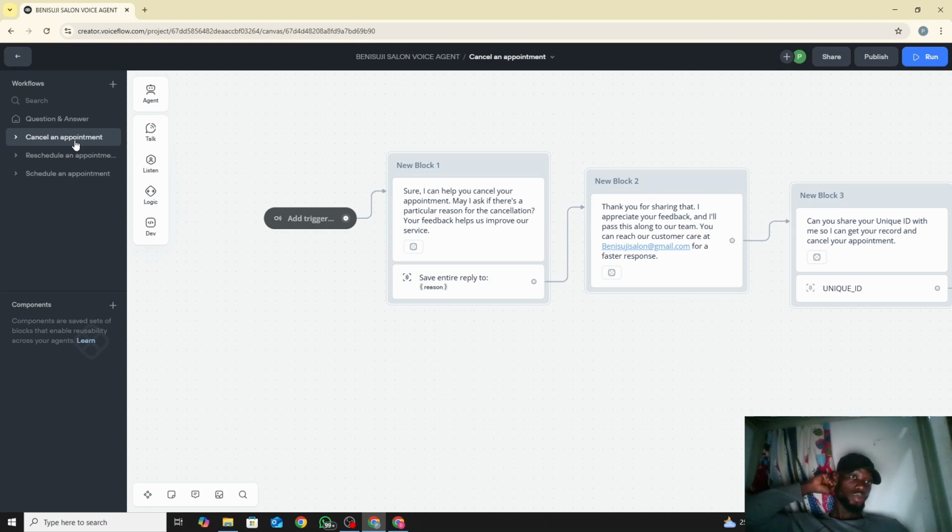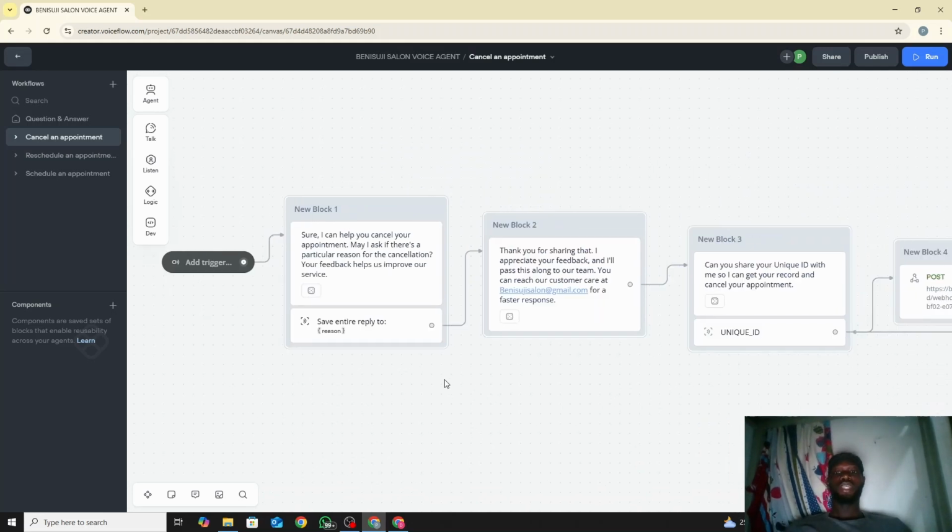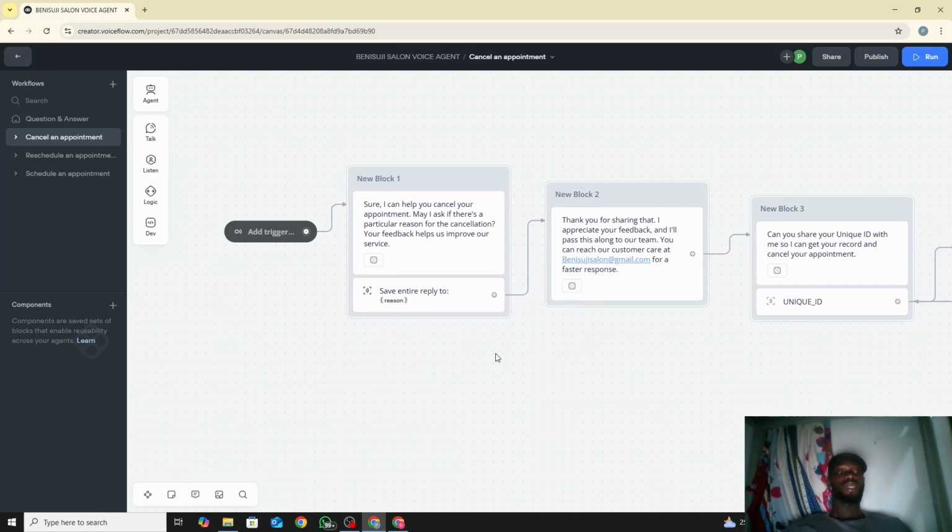for cancel. So now let's move to cancel. I'm sure we're wasting too much time, I don't want to just drag this whole thing. This one is actually not that complicated at all. So if someone said, oh, I want to see someone in the beginning, let's say, what would you like to do? And the person said, cancel an appointment. It comes straight to here.